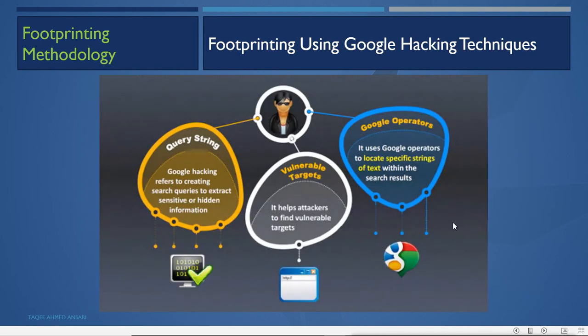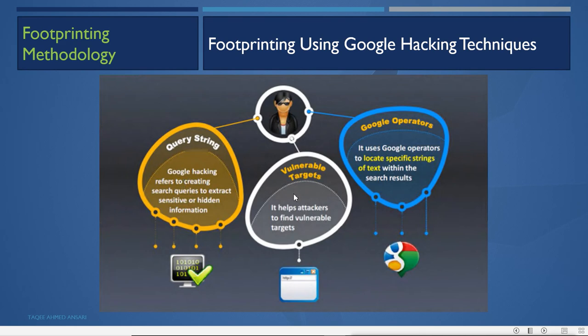Now, the next methodology is doing footprinting using Google hacking techniques. Google hacking means we can use Google to extract deep or detailed information, information that sometimes they don't want to show us, using query strings. Google hacking refers to creating search queries to extract sensitive or hidden information. We can do that by using different query strings.